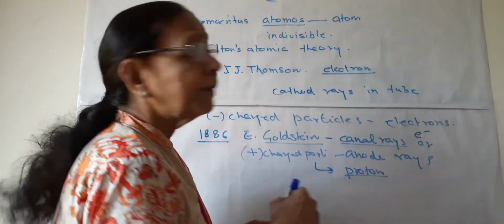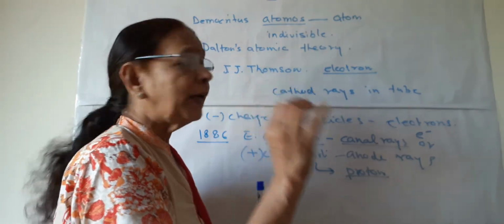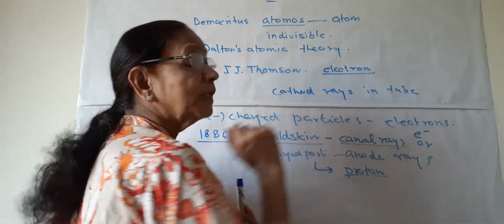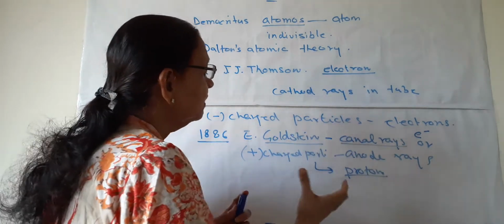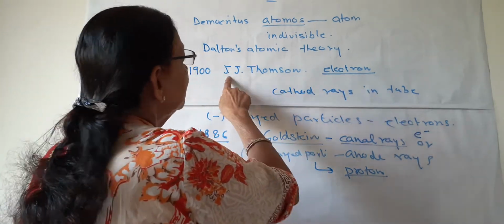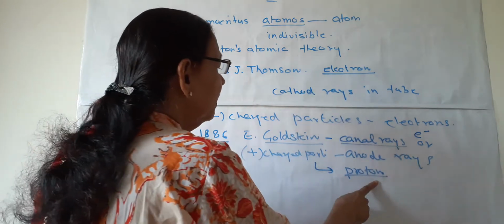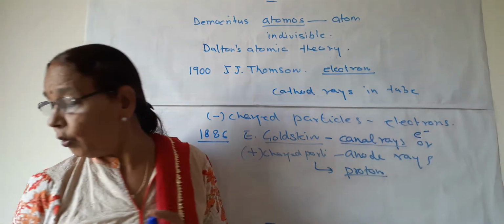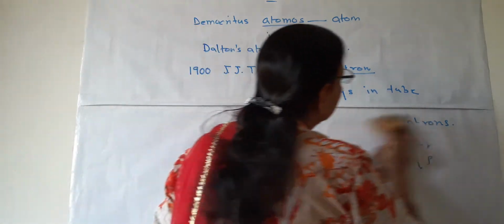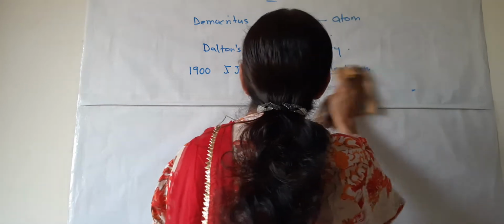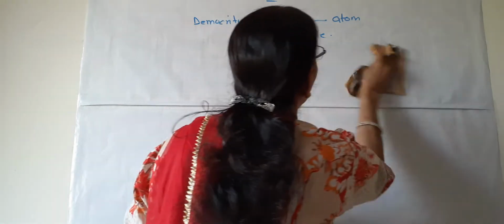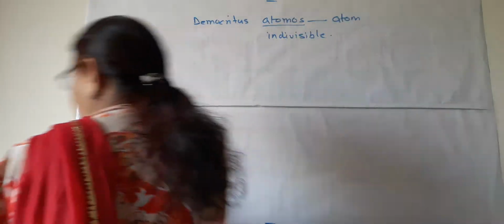rays, which have very tiny particles, positively charged particles, from these canal rays. So this is how the discovery of electron and proton was done. For electron, J.J. Thomson has the credit, and for proton, E. Goldstein has the credit. Now if we want to compare some properties of these cathode rays and canal rays, or electron and proton, we can have a quick look.